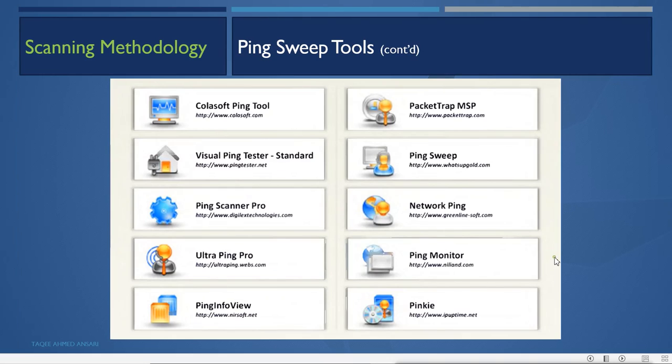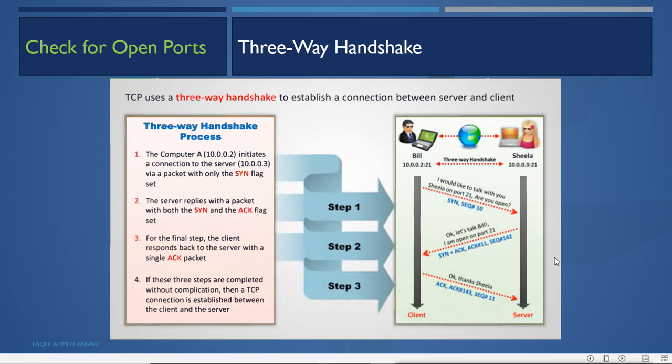Now next is to check for open ports. Now we know that there are some hosts which are alive. That means they are replying to our pinging request, so they are alive and we can reach them. Now the next step is to check the open ports of those systems.